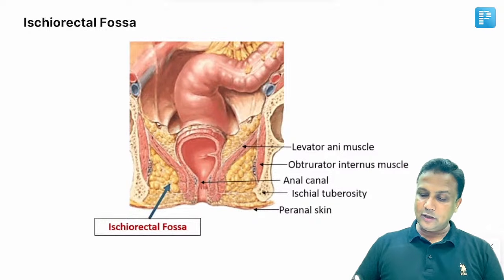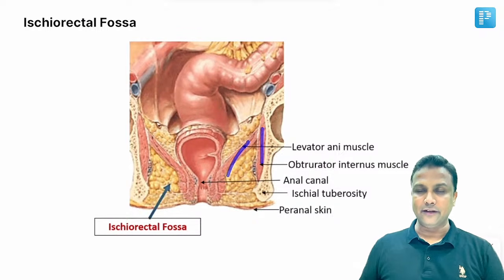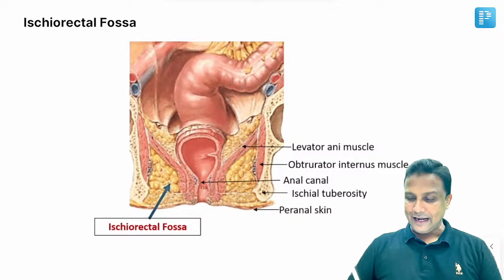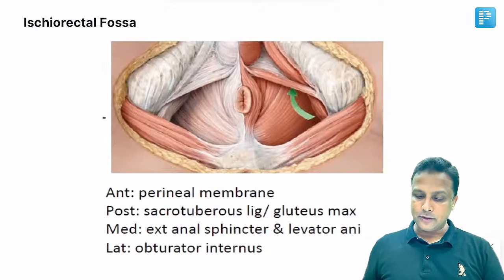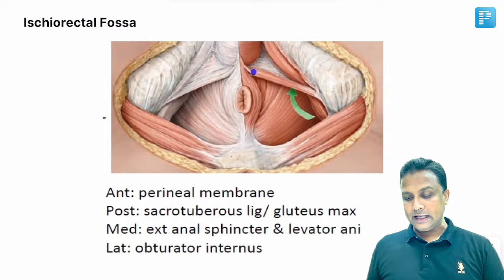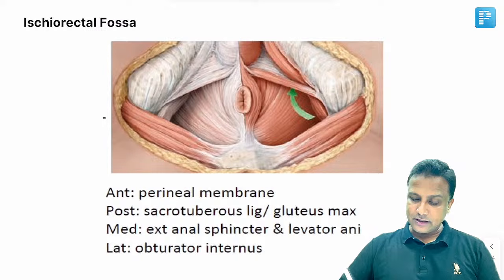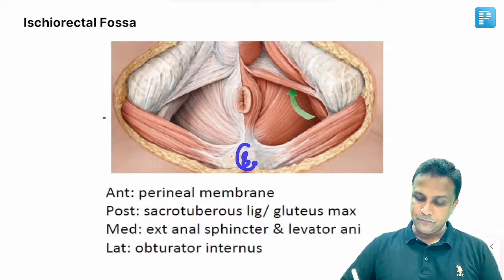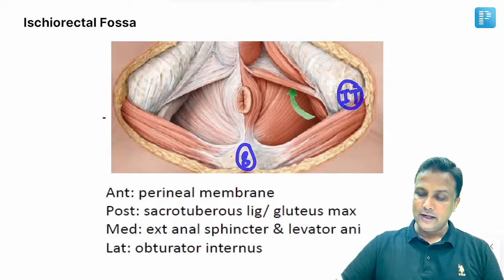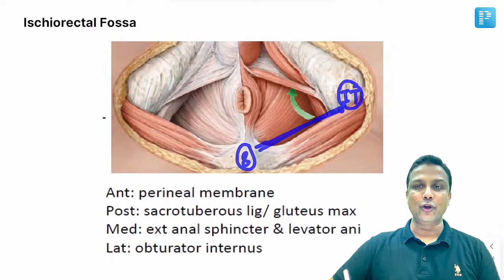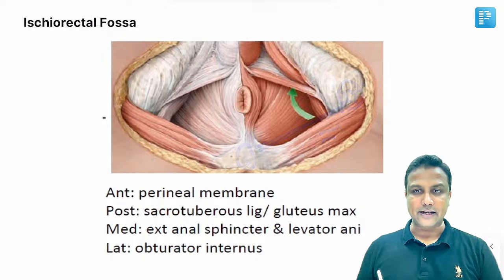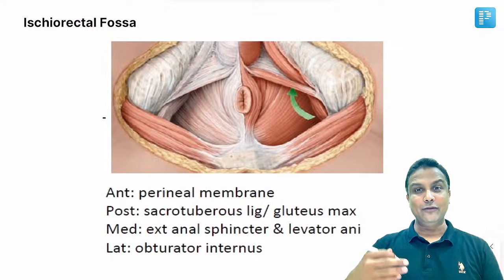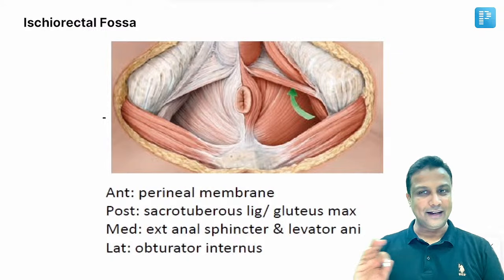Okay. And then once you are done with the lateral and the medial, my dear friend, now what about the anterior and posterior? That we have to see in the inferior view from below here. So when you look at this inferiorly, anteriorly there will be a membrane here. That membrane will be the perineal membrane. And posteriorly, of course, there will be the sacrum and this is the ischial tuberosity. There is a ligament here, the sacrotuberous ligament, and these muscle fibers are gluteus maximus muscle fibers. So I'm done with the anterior, posterior, and medial and lateral also.